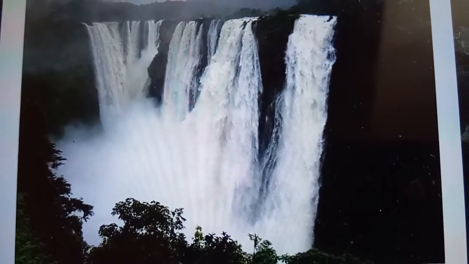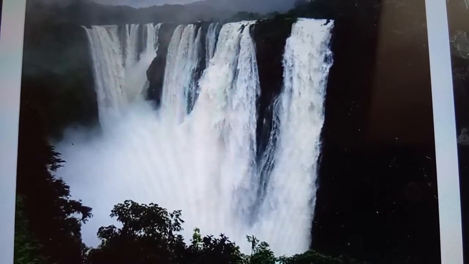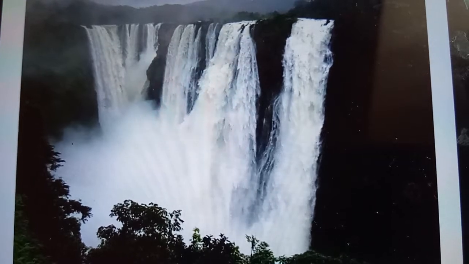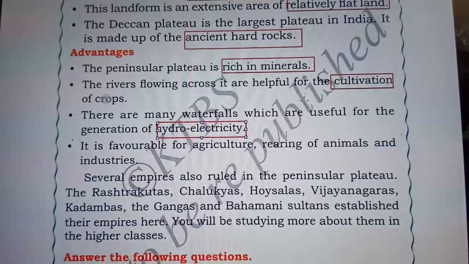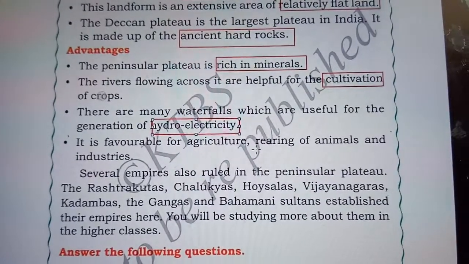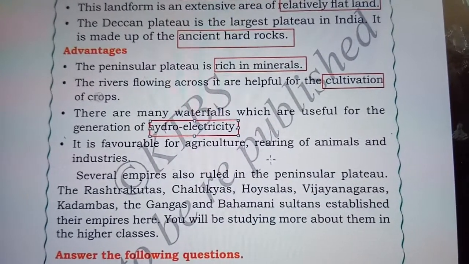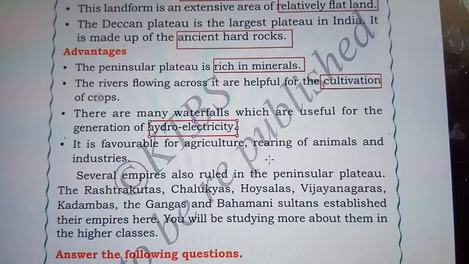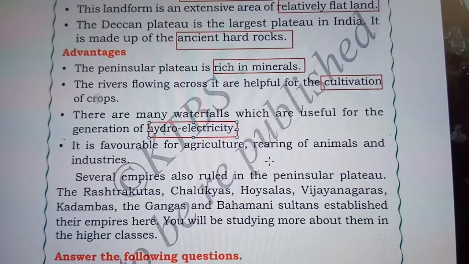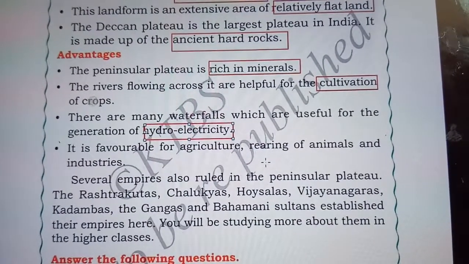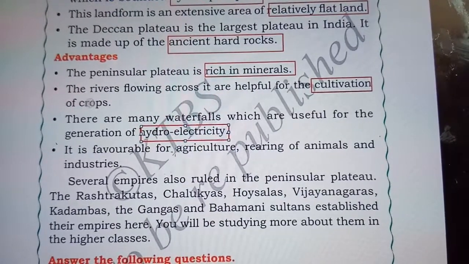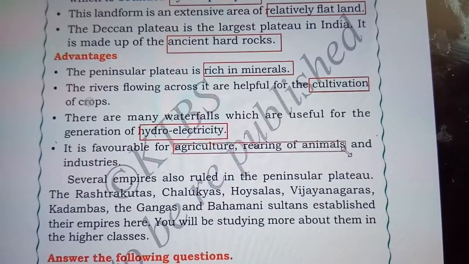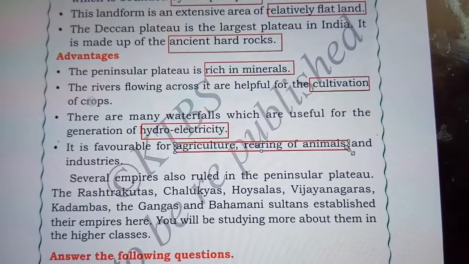So the Sharavati river and Jog Falls are used for the generation of hydroelectricity in Shivamogga in Karnataka. Next, it is favorable for agriculture, rearing of animals and industries. Because of the presence of water and the plain lands, the land here is very favorable for agriculture, rearing animals and industries.